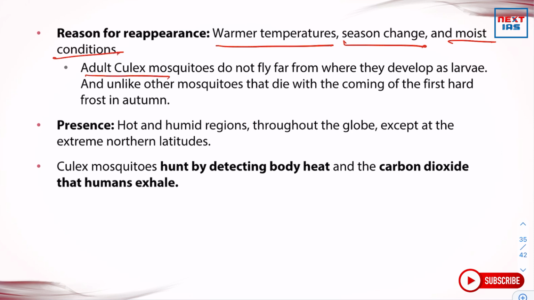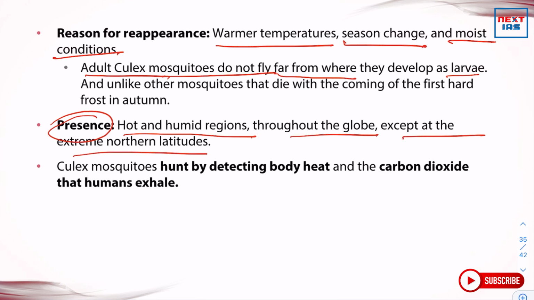Adult Culex mosquitoes do not fly far from where they develop as larvae, and they are not like other mosquitoes which die with the first hard frost in autumn. So where are they present generally? They are present in the hot and humid regions of the earth throughout the globe, except at the extreme northern latitudes. Culex mosquitoes hunt by detecting body heat and the carbon dioxide that humans exhale.